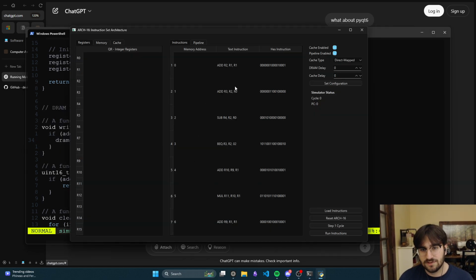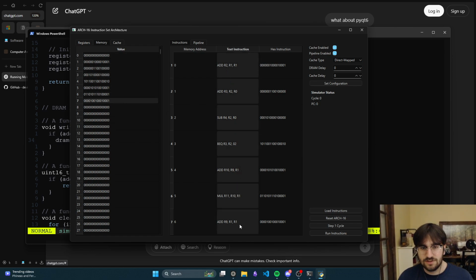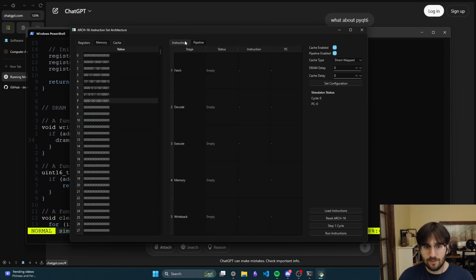And then the UI just loads in this, right? We have this array of data. I don't know why there's a one offset here. I messed something up at some point and I never fixed it. But anyways, it just loads in all our instructions here and then also shows them here. So then we also have this pipeline. Like in a normal instruction set architecture or a CPU, you're going to have a pipeline. Or modern day, it's a lot of pipelines, right? Which has the five stages where you fetch the instruction, you decode that instruction because it's a binary.